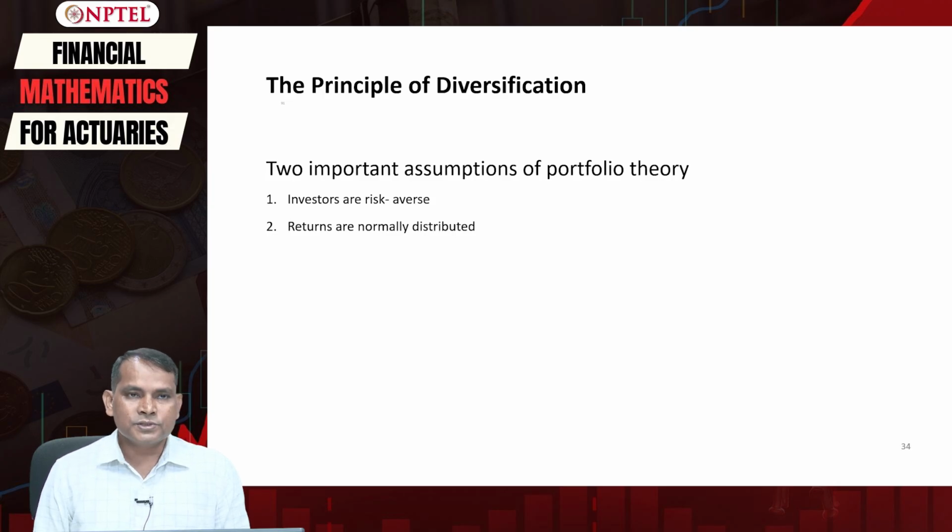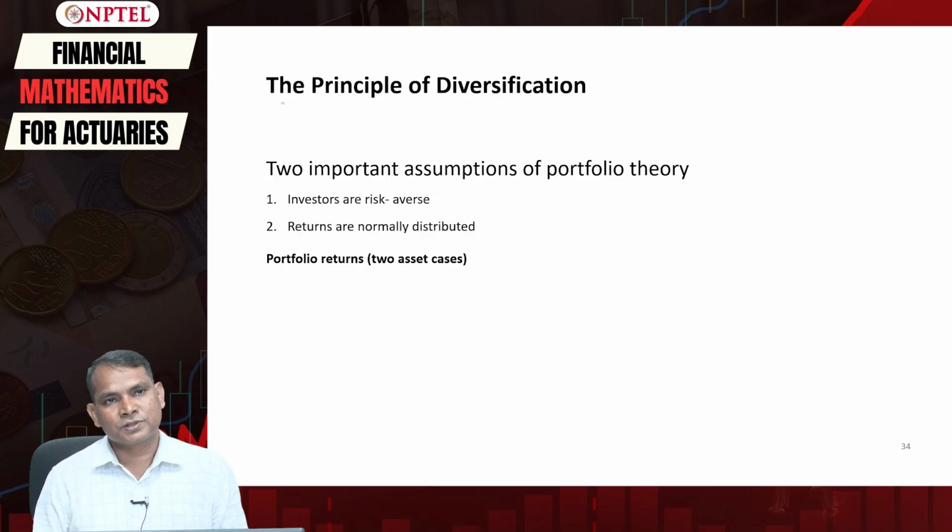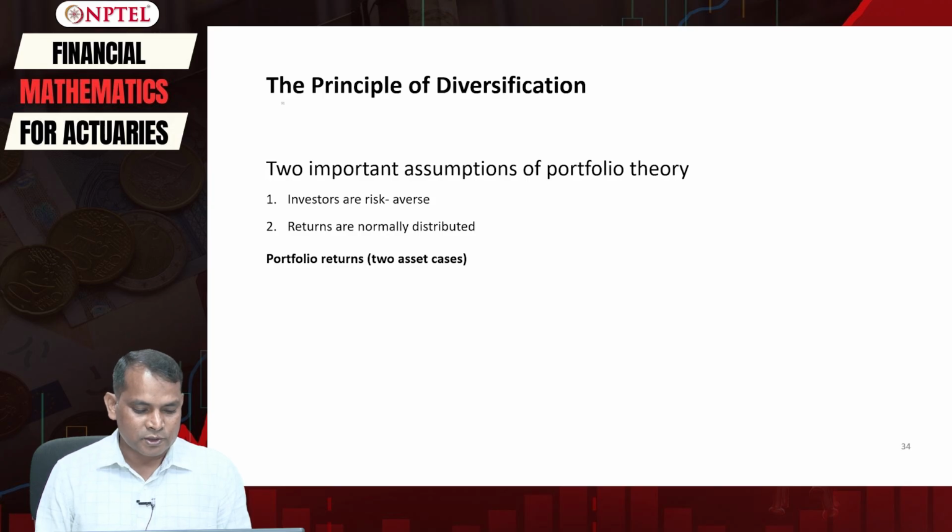Secondly, the returns are normally distributed. With these two important assumptions the portfolio theory will work, but there are several other assumptions. Our focus here is not to understand the portfolio theory, so let us only understand that investors are risk averse and returns are normally distributed.